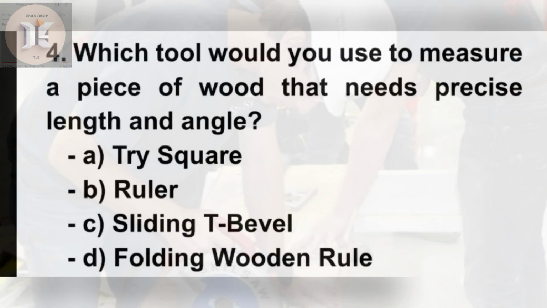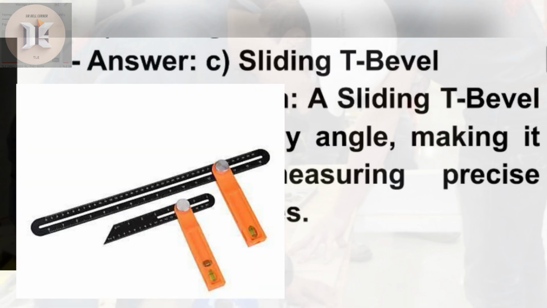4. Which tool would you use to measure a piece of wood that needs precise length and angle? A. Tri-square. B. Ruler. C. Sliding T-bevel. D. Folding wooden rule. 5, 4, 3, 2, 1. Answer. C. Sliding T-bevel. Rationalization. A sliding T-bevel can be set to any angle, making it suitable for measuring precise lengths and angles.